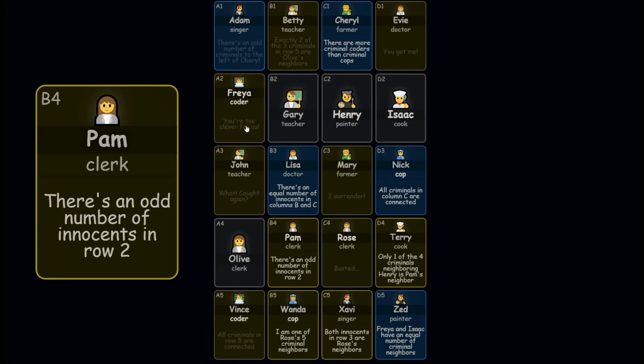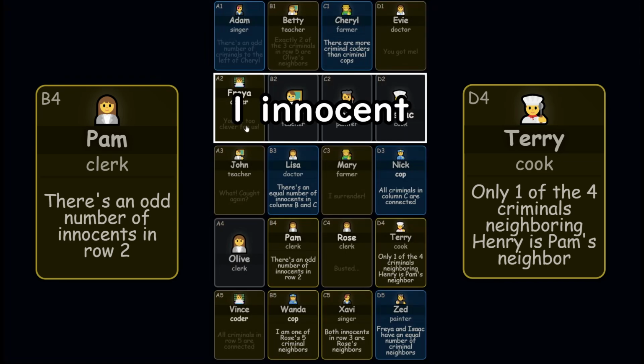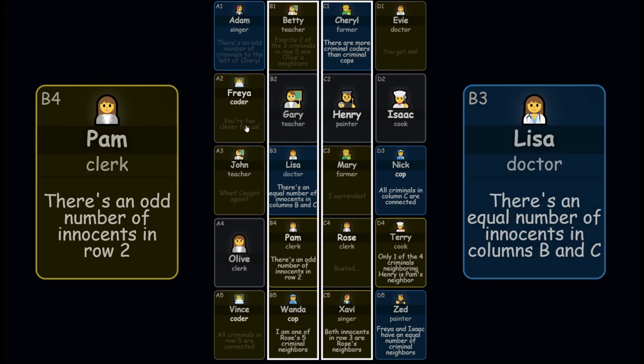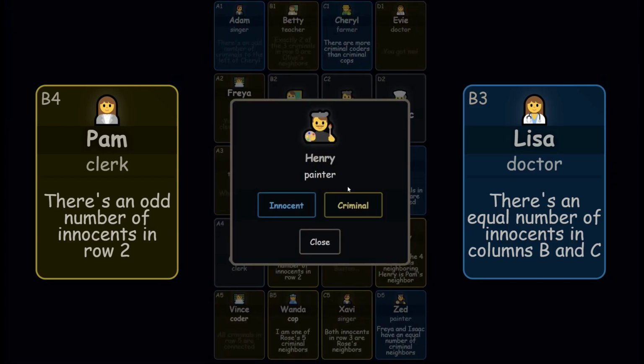Now let's take a look at Pam's clue. There's an odd number of innocents in row 2. Remember that Henry has to have 4 criminal neighbors, so there must be only 1 innocent in row 2. Also, remember that column B and C must have the same number of innocents. Therefore, we can mark Gary and Henry as criminals and Isaac as innocent.